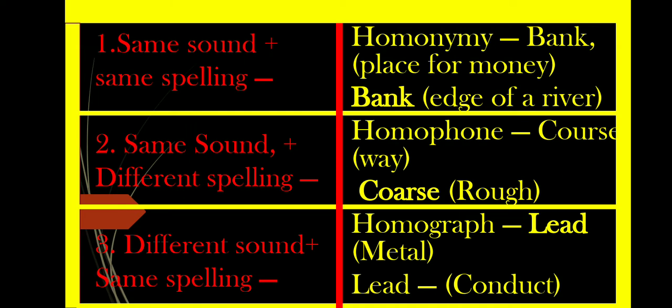So here edge of the river. So what we have learned about homonym. Homonyms, we should keep it in mind, same pronunciation, same spelling also, but different in meaning.